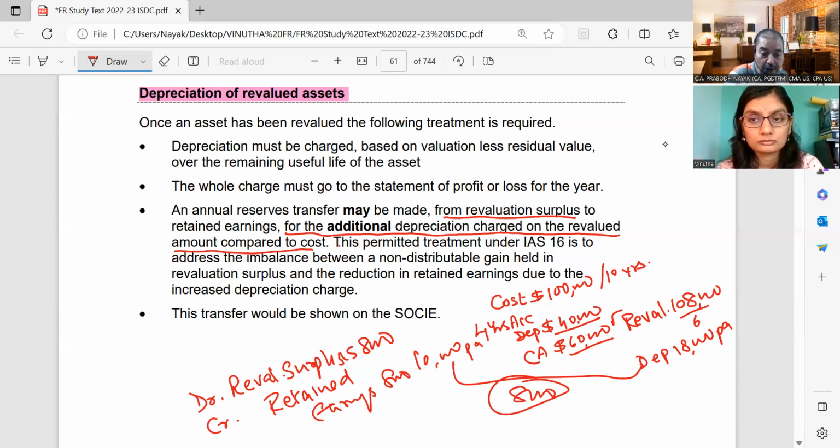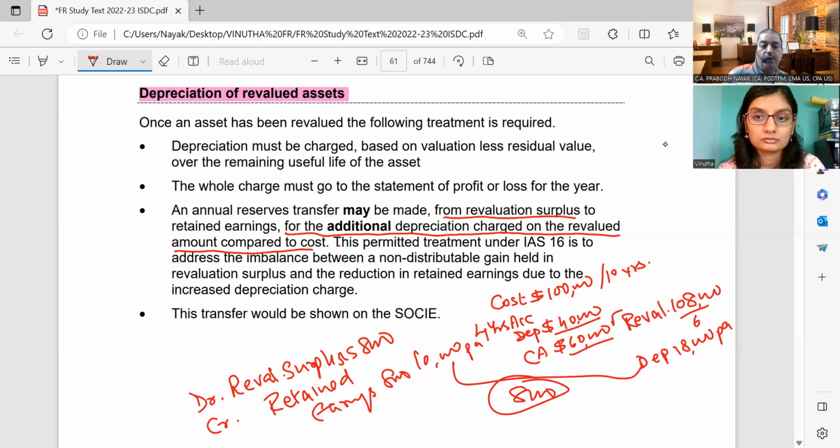So from the OCI, which is a capital profit, you are releasing 8,000 and making it available as a revenue profit for distribution as dividends to shareholders. So whatever is being deducted from your profit and loss account, you are adding it back to retained earnings so that the balance is maintained and the shareholders don't suffer because of additional depreciation.